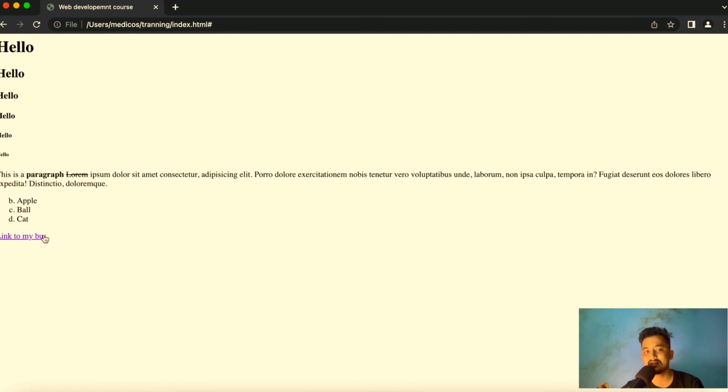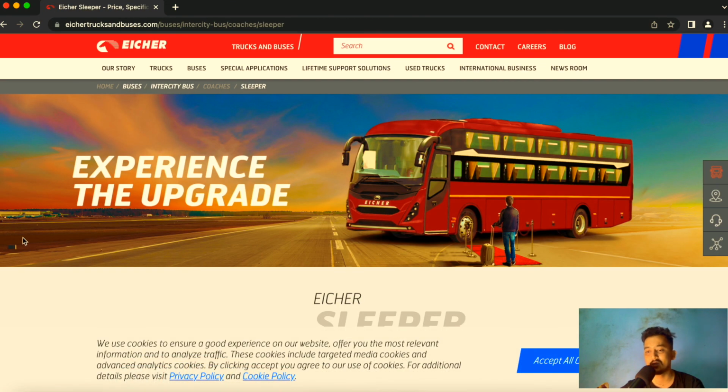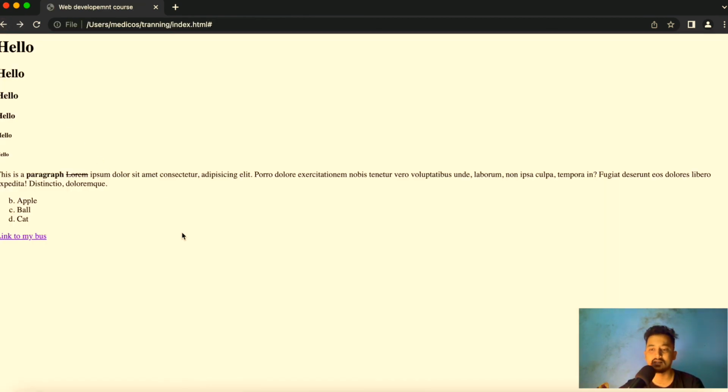Now if I just click to this link, which is an anchor tag, again remember anchor tag is for linking. If you want to put a link inside your website, you have to put it inside an anchor tag, and inside the href it will have the path where you want to go after you click it. So if I click it right now, where it will take me is to that bus website. So clicking it, and there we go. So that is the anchor tag that we use to link in our HTML.